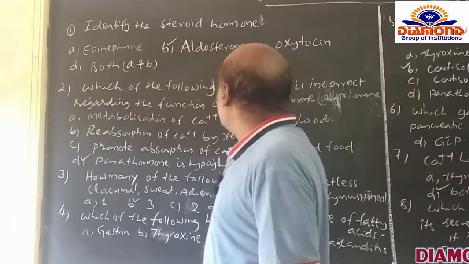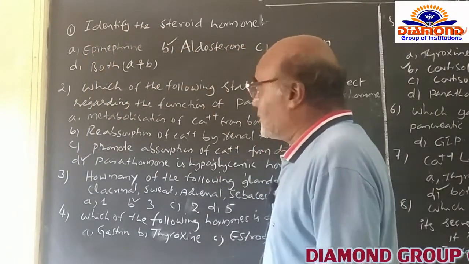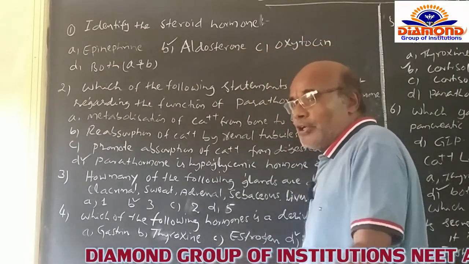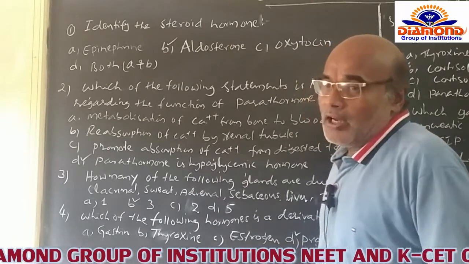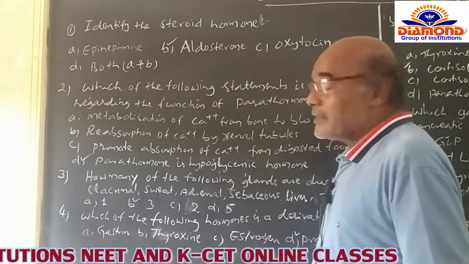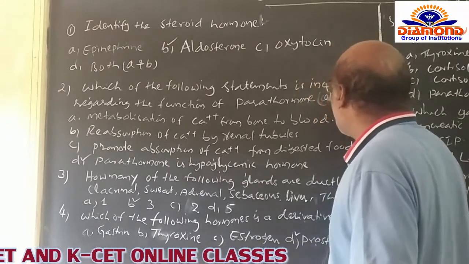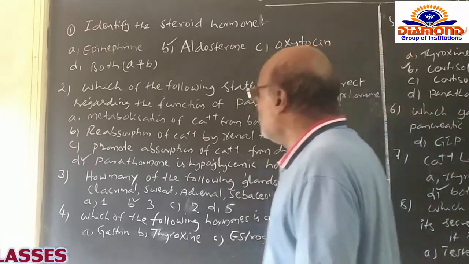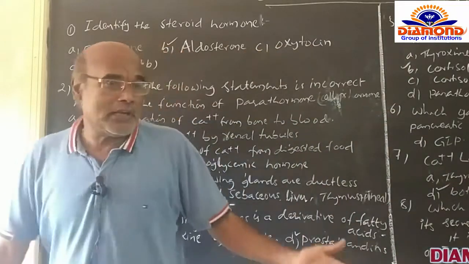Which of the following statements is incorrect regarding the function of parathormone? I would like to read out the question once again. Which of the following statements is incorrect regarding the function of parathormone? Of course, it is also named the Collip's hormone, and the options are given like this.